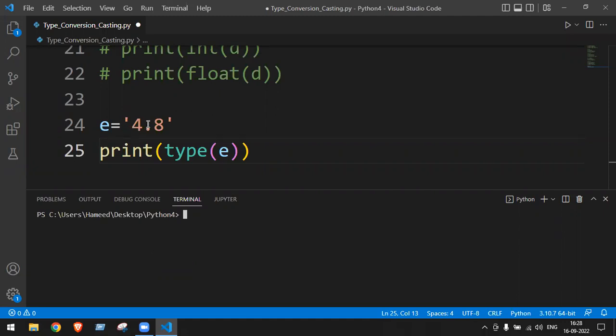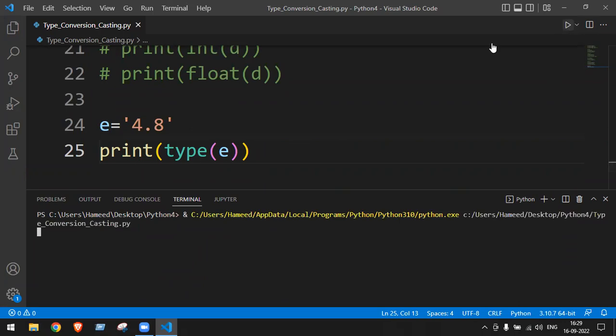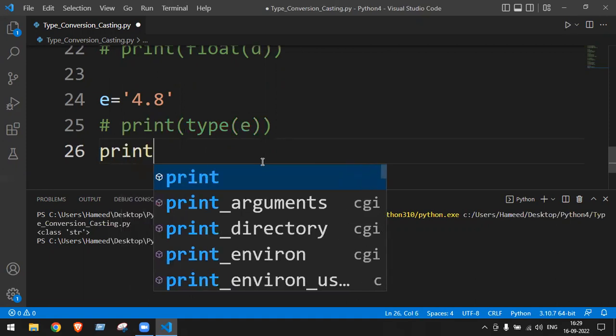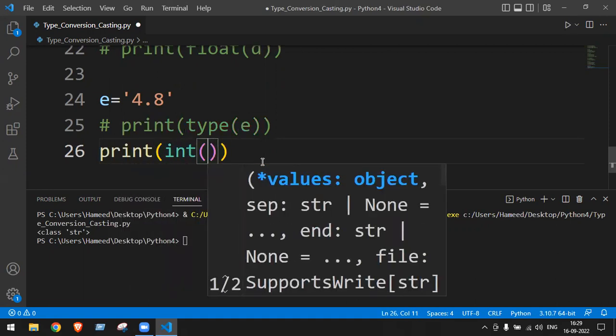Fine. So e is equal to 4.8, which I kept in single quotes, or I can keep in double quotes, is of string type, right? So when a string is containing a float value, we cannot directly convert it into integer.